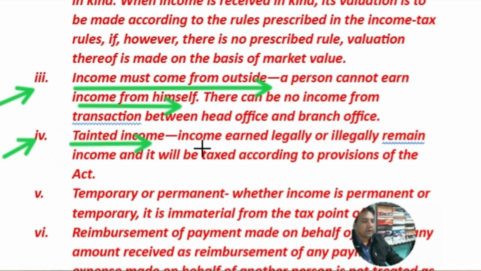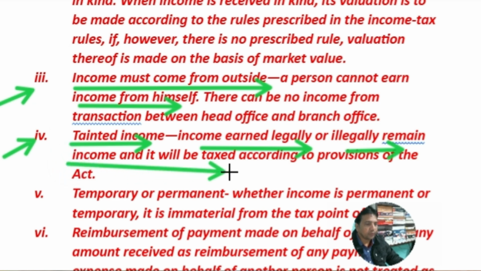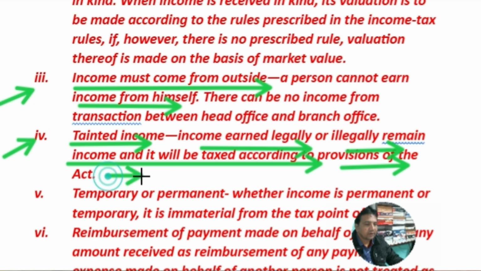Tainted income. Income earned legally or illegally remains income, and it will be taxed according to the provisions of the Act. So there is no distinction between legal income and illegal income. Both are taxable.